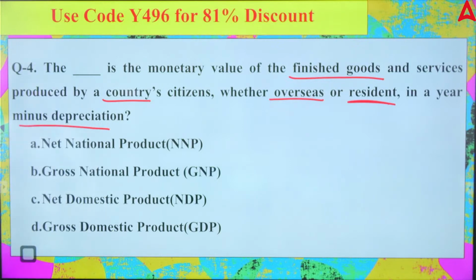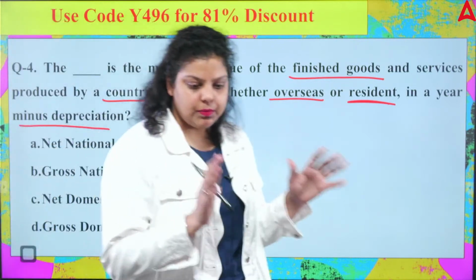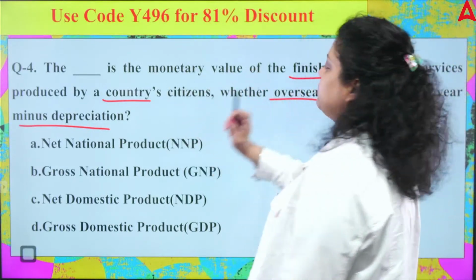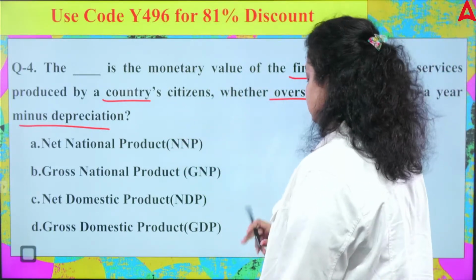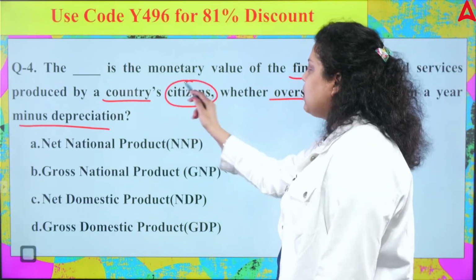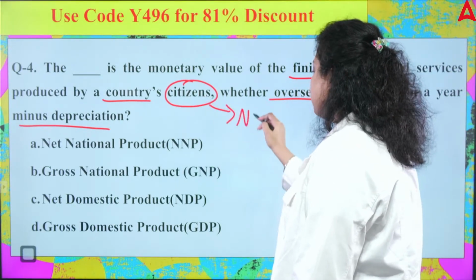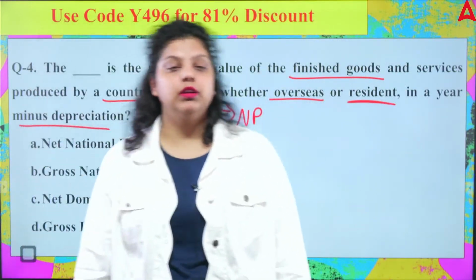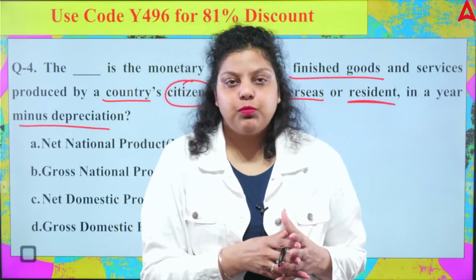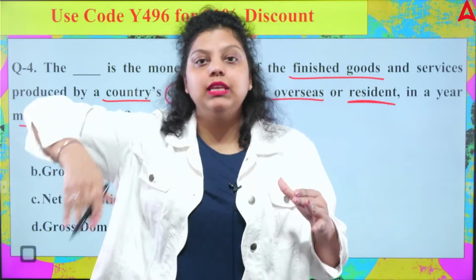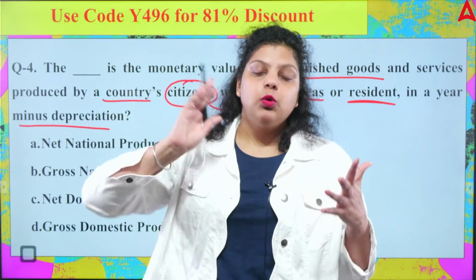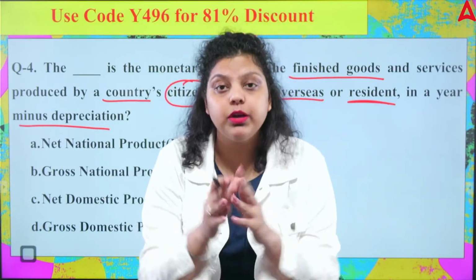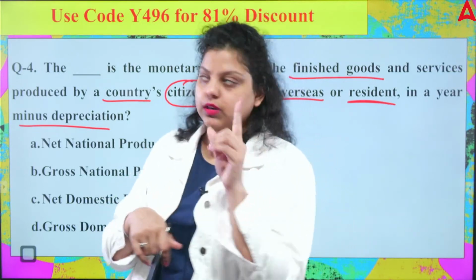Okay, so let's understand this in parts. First it is saying the dash is the monetary value of all final goods and services produced by the citizens of a country. That defines a national product. Because if you remember, I have defined the difference between domestic product and national product. Domestic product is a product which has been produced within the geographical boundary of a country, whether it is produced by an Indian or a foreigner, it doesn't matter.